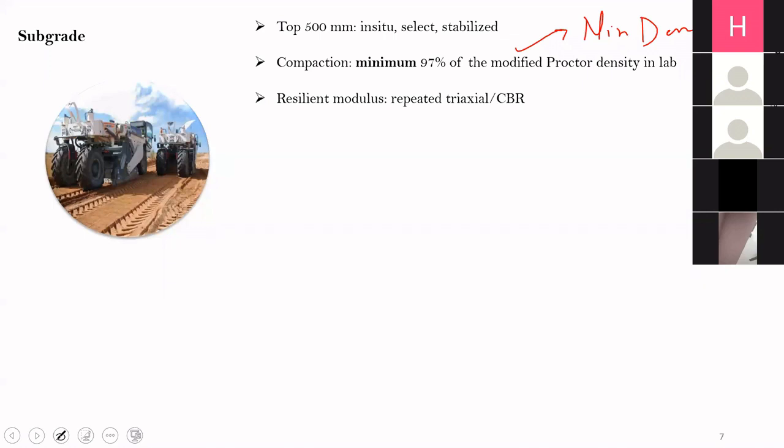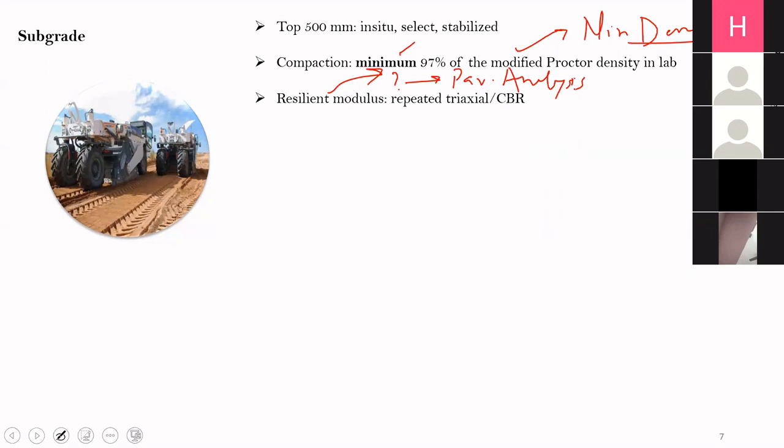Then comes resilient modulus. Now, why is resilient modulus required? Why is density not sufficient? Resilient modulus is required because this is an input in pavement analysis. Without resilient modulus, we cannot do the pavement analysis because stresses and strains depend on the modulus of the respective layer. And how is the resilient modulus test performed?